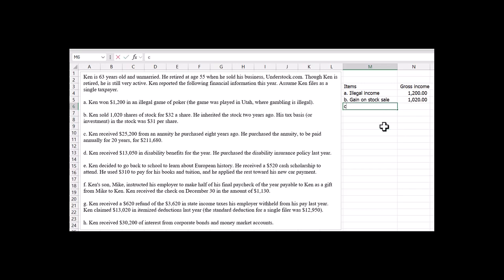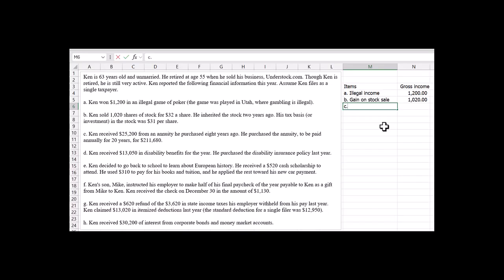Let's go to C. What does C say? Ken received $25,200 from an annuity he purchased 8 years ago. He purchased the annuity to be paid annually for 20 years for $211,680. Well, a portion of this is taxable.